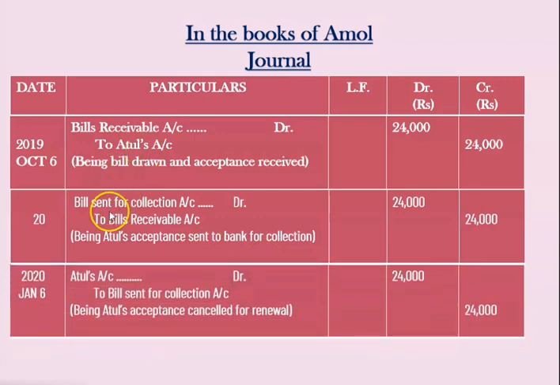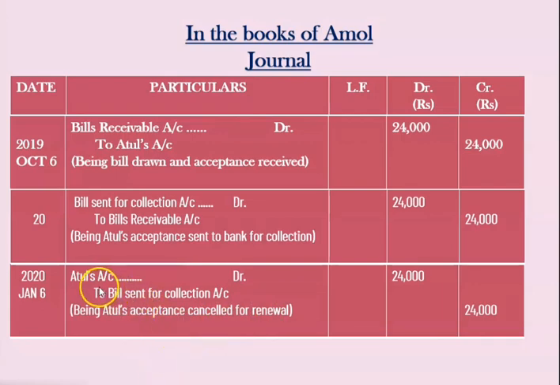Now, this bill which we sent to the bank for collection is dishonored and now we are going to pass the entry of dishonor. The dishonor has happened before the due date and therefore we are not going to add a grace period. So the date we have taken is before the due date, that is 2020, without adding grace period, January 6. Our entry is Drawee's Account, Atul's Account, debit to Bill Sent for Collection Account 24,000 rupees. Being Atul's acceptance cancelled for renewal. Right?